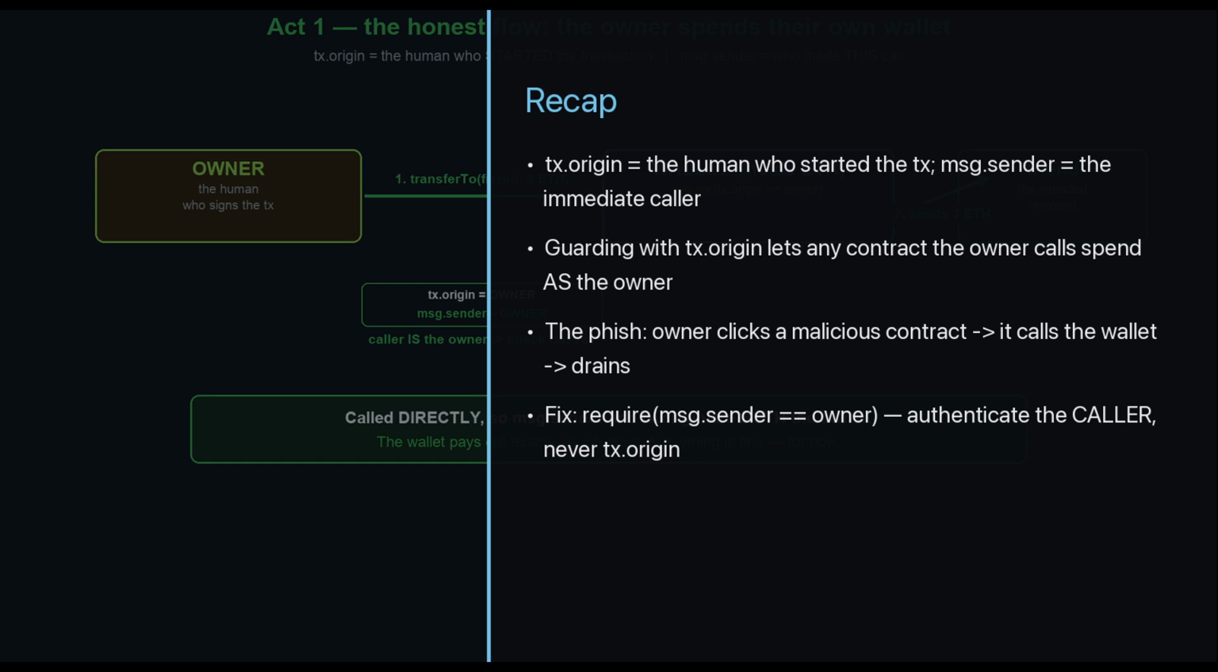One word. Quick recap. There are two who's in a transaction: tx.origin, the human who started it, and msg.sender, the immediate caller. If a wallet authorizes spending by checking tx.origin, then any contract the owner is tricked into calling can spend the wallet, because tx.origin stays the owner all the way down the call chain. That's the phish. The owner clicks one malicious contract, it calls the wallet, and the wallet drains. No stolen key, no signed transfer. The fix is one word: check msg.sender, the immediate caller, which a middle contract can't fake. Authenticate the caller, never the origin.